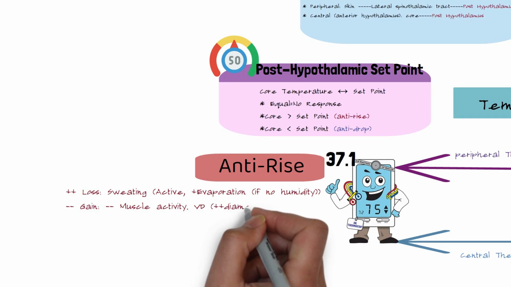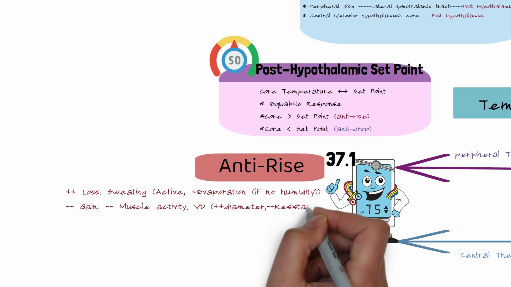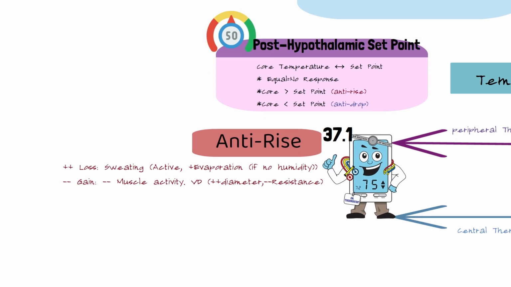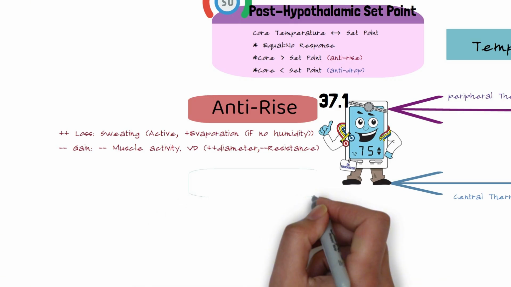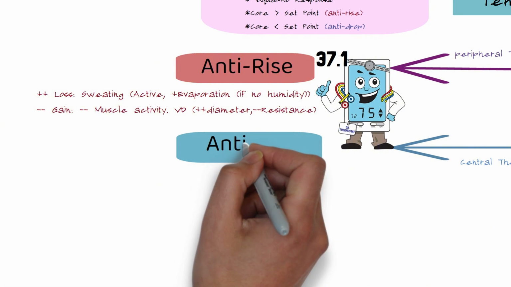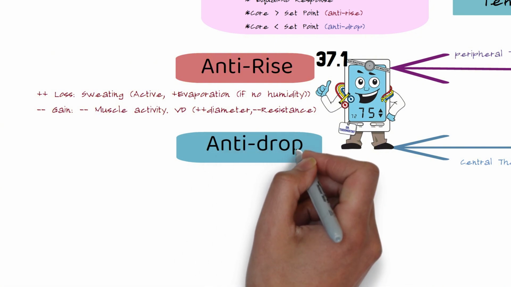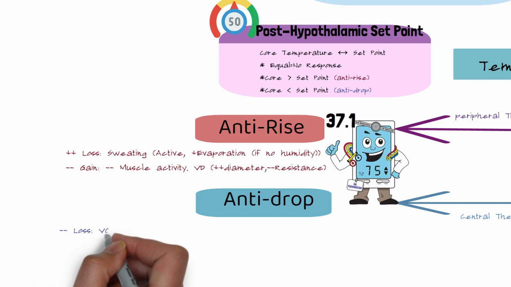To decrease the gain, we focus on two things. The muscle activity is decreased, and also the blood vessels should be dilated and the resistance decreased to increase the flow from the core to the skin, so the heat will be lost through the skin. The opposite occurs if the core is less than the setting point.